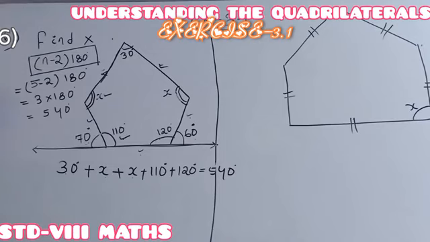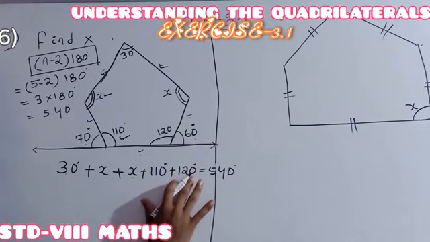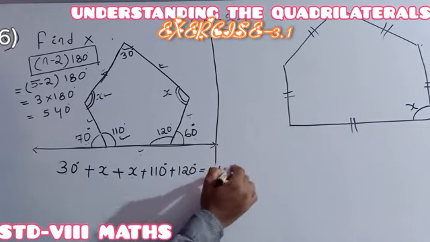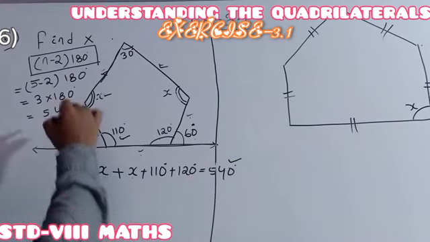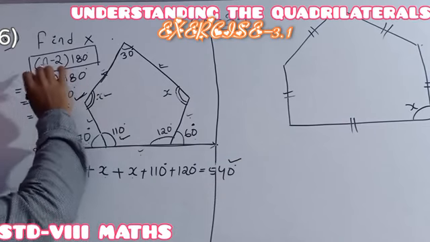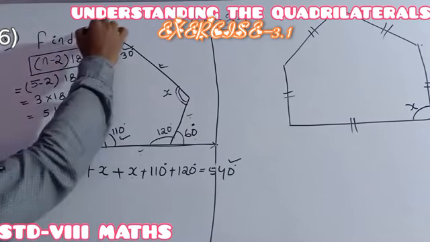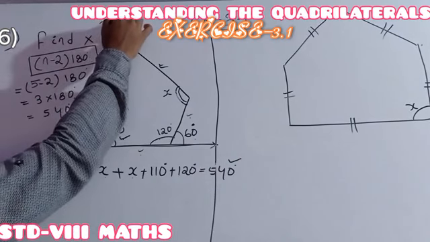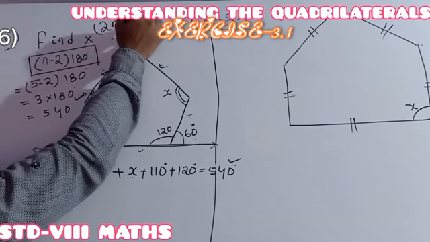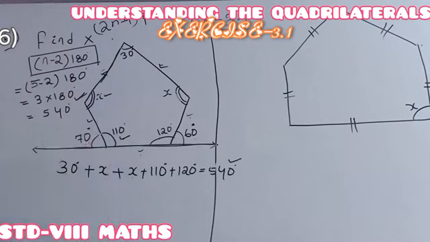Understood perfectly? It means the sum of the interior angles of a pentagon is 540. How did we get 540? By using this formula, n minus 2 whole into 180 degree. Otherwise one can apply the formula 2n minus 4 whole into 90 degree, both having the same meaning.